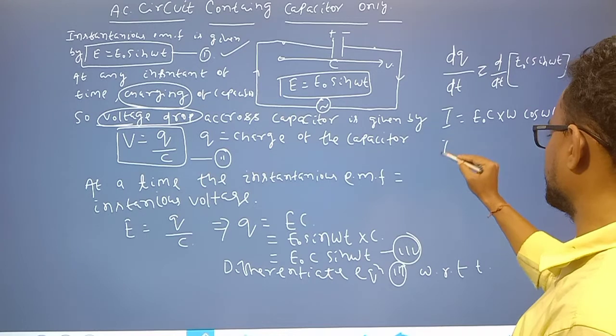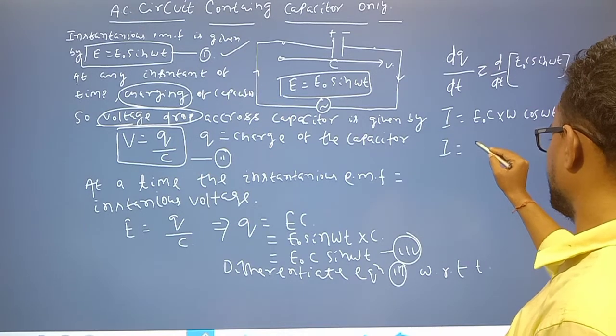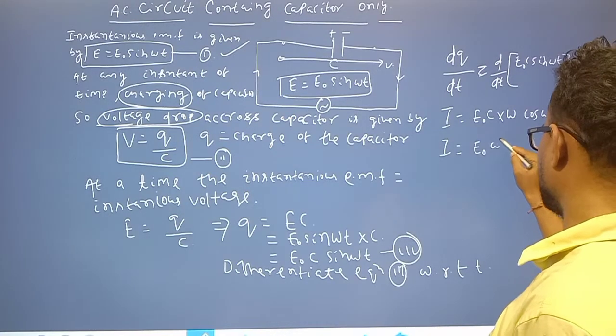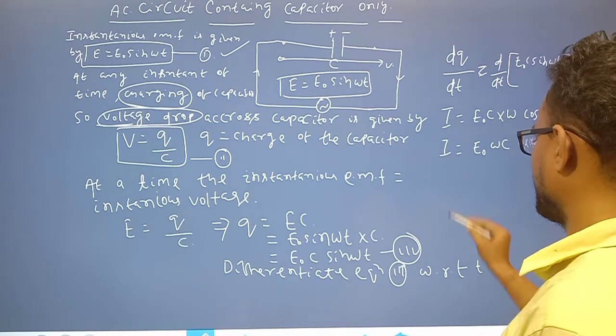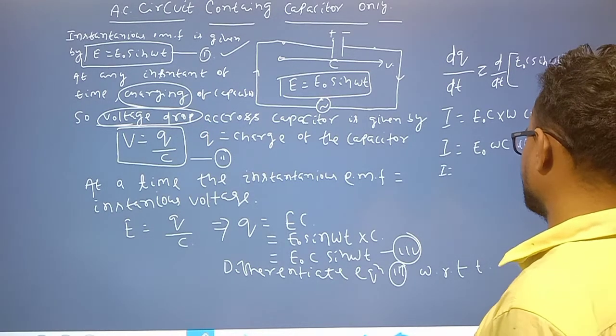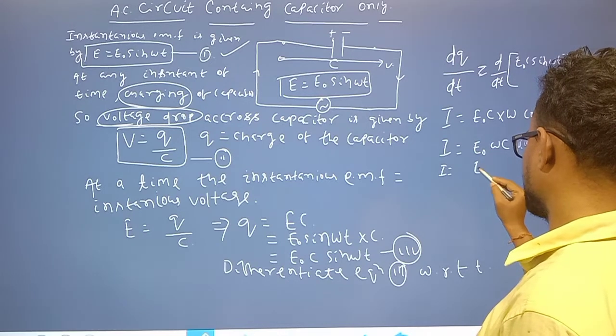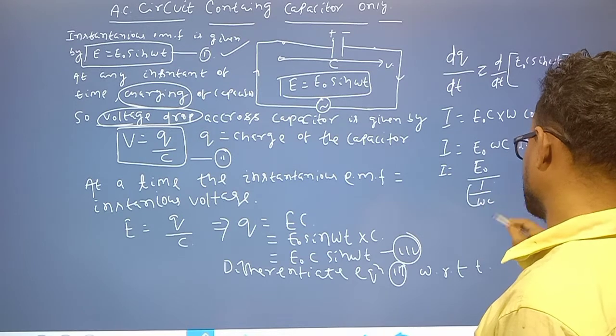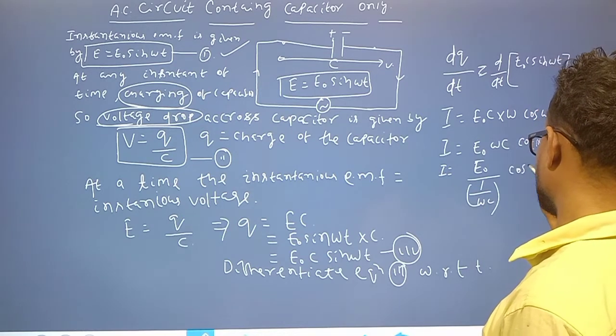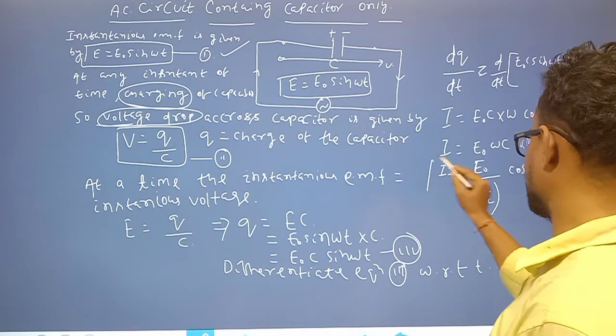So I is equal to E naught omega C cos omega t, and I is equal to E naught divided by 1 by omega C, cos omega t. So this is the current equation.